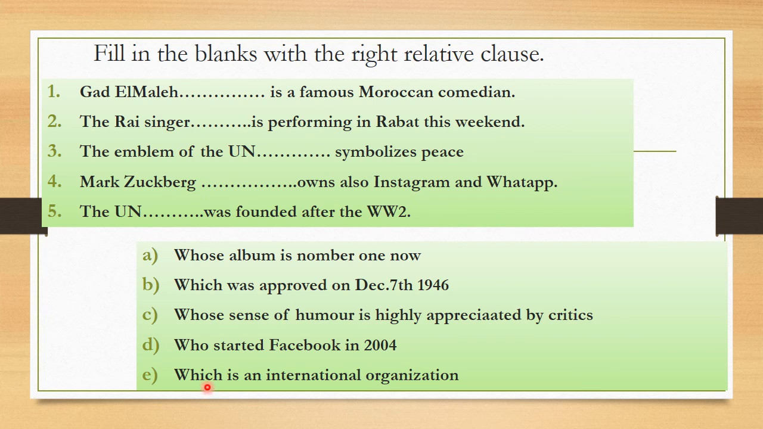So here you have a short, simple exercise. Fill in the blanks with the right relative clause. You have here 1 to 5, and you have here the relative clauses A, B, C, D, E. You put the correct relative clause in the correct gap. Clear? It's easy.